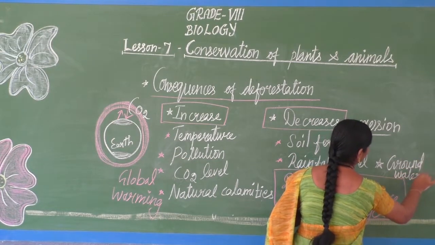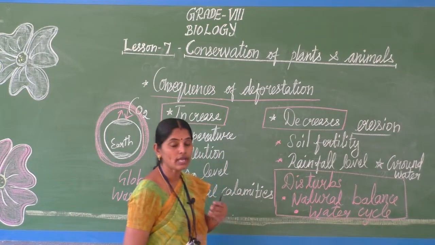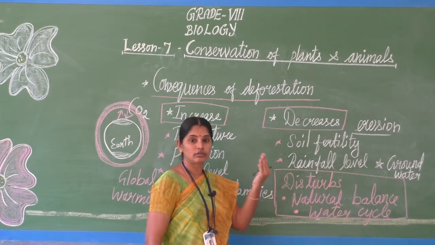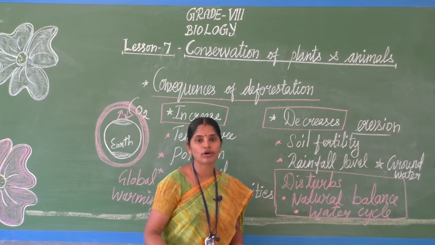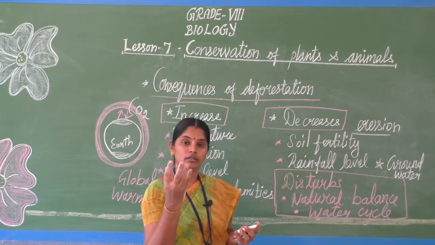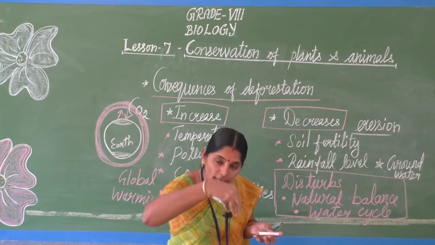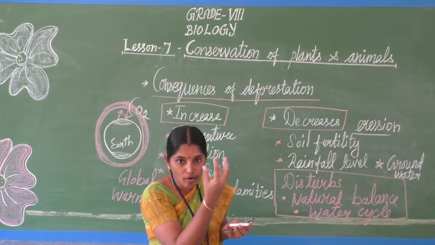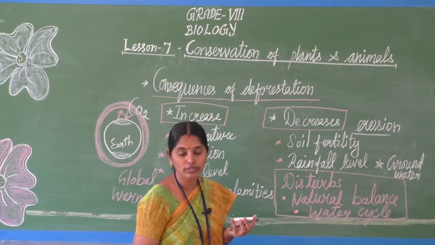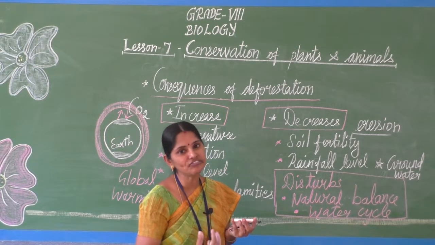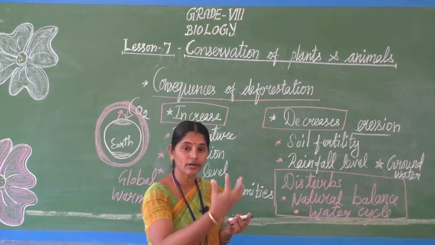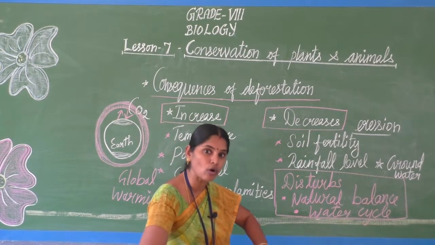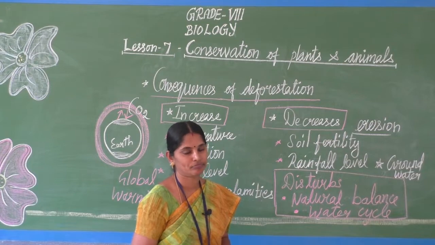Groundwater means what? Underground water. If more trees are there, the rainwater seeps into the ground, is absorbed by the ground, and we call it infiltration. So the rainwater is absorbed by the ground, and the groundwater level will be increased.